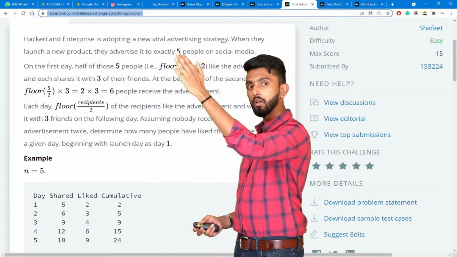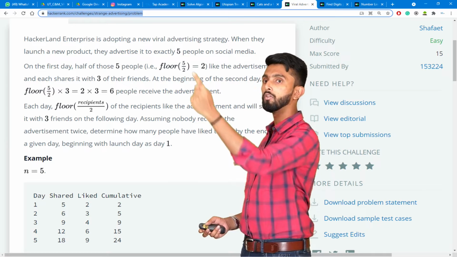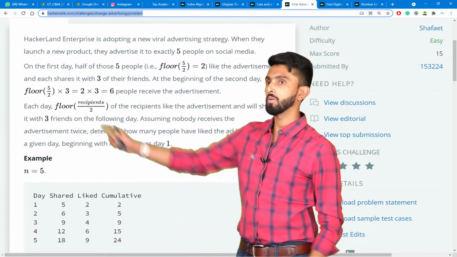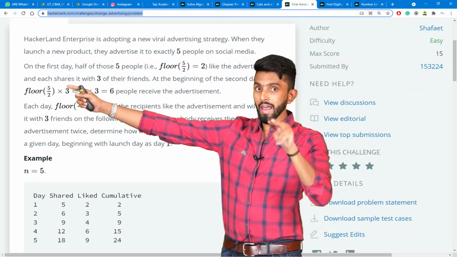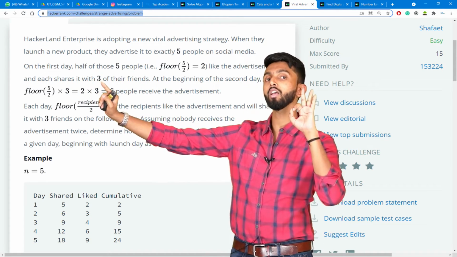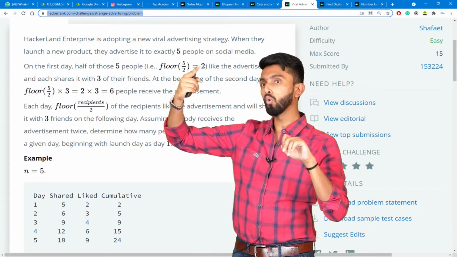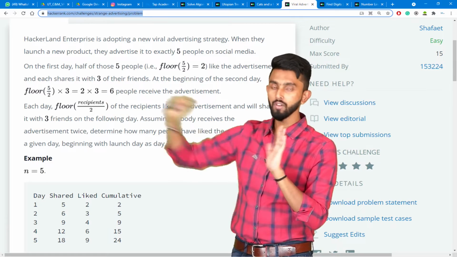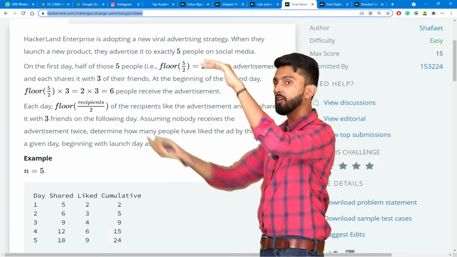Out of 5 people, only half the number of people, which is 2 people, will like it. That is what it means. Like the advertisement. And then the people who liked it further are going to share it with 3 of their friends. So if 2 people liked it, they are further going to share it to 3 of their friends. Okay. Now, first day is over.